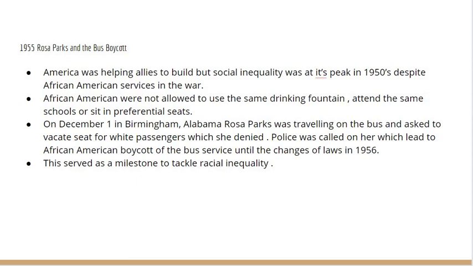On December 1 in Birmingham, Alabama, Rosa Parks was traveling on the bus and was asked to vacate a seat for white passengers, which she denied. Police were called on her, which led to an African American boycott of the bus service until the changes of laws in 1956. This served as a milestone to tackle racial inequality.